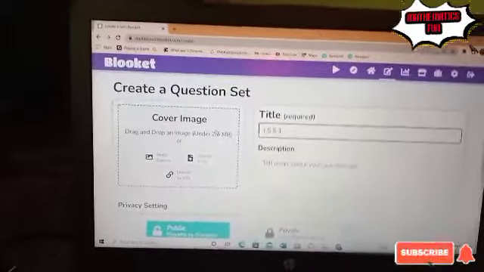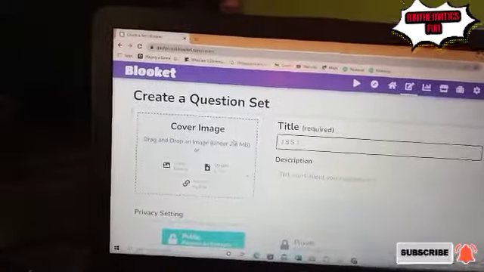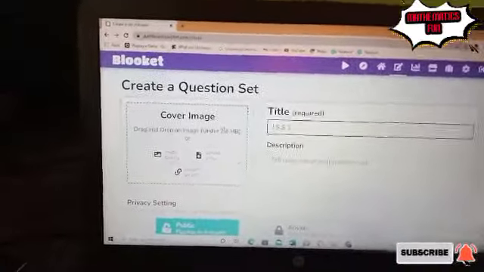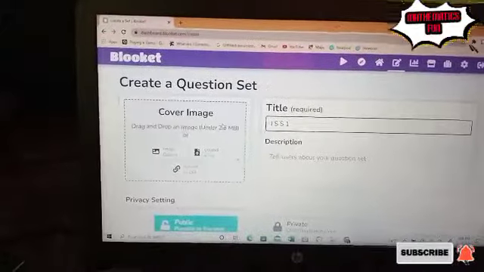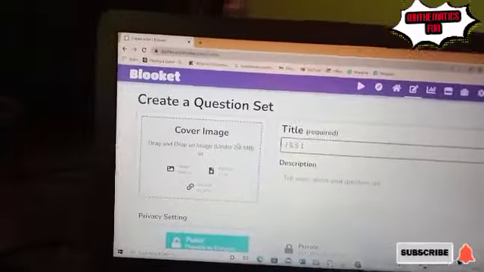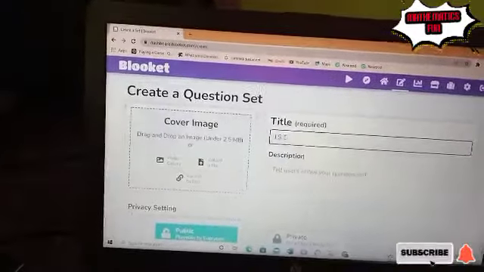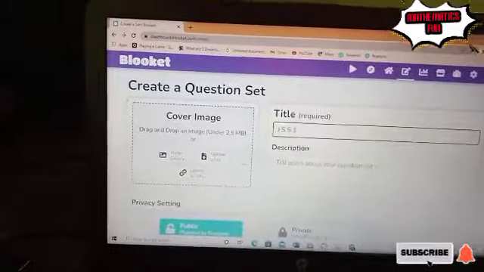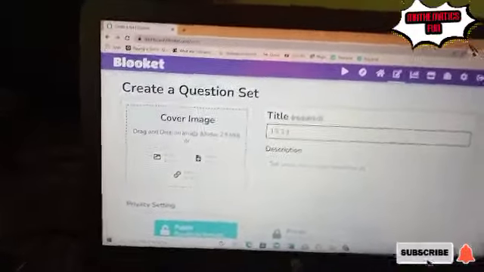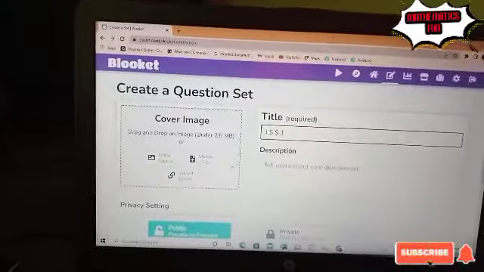This website is not only for math. You can use it to set any subject. Whatever subject you're teaching, you can set questions on it. So let's say I want to set questions in mathematics. I'm going to put an image that deals with maths here. And if it is a science subject, you have to put an image that deals with science here.